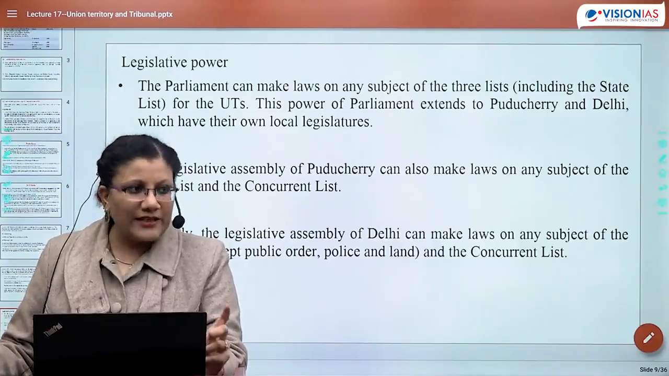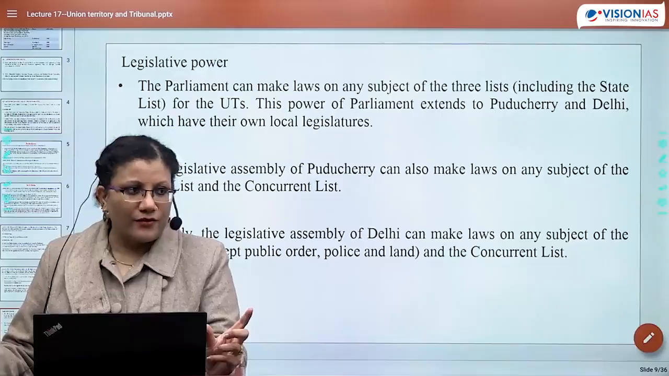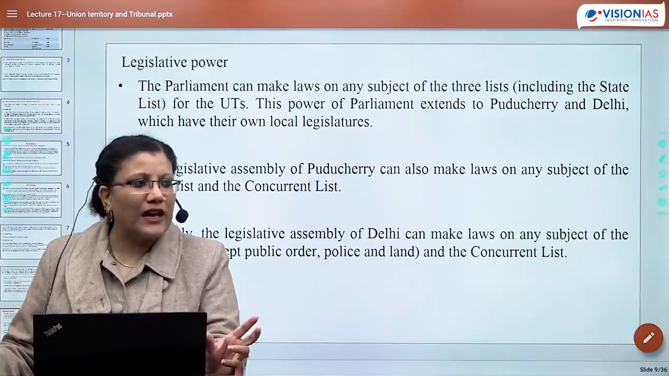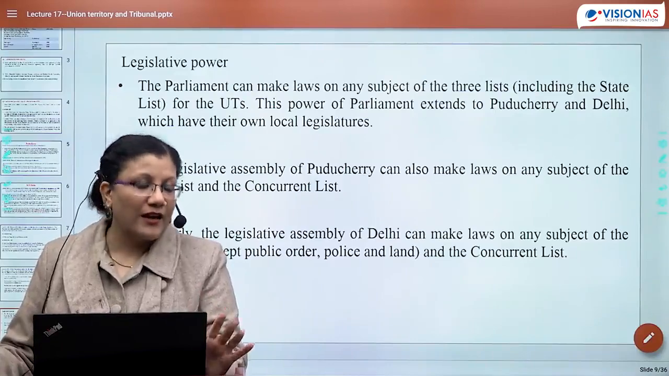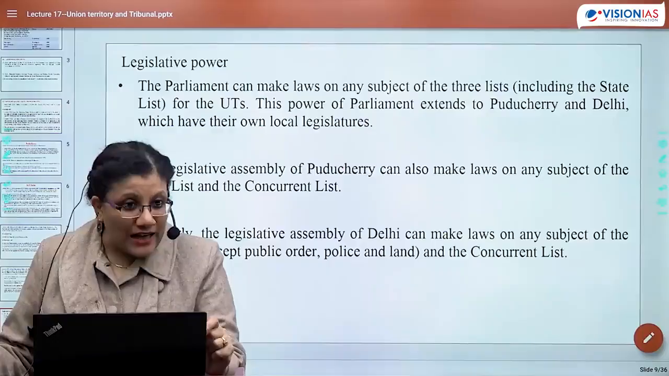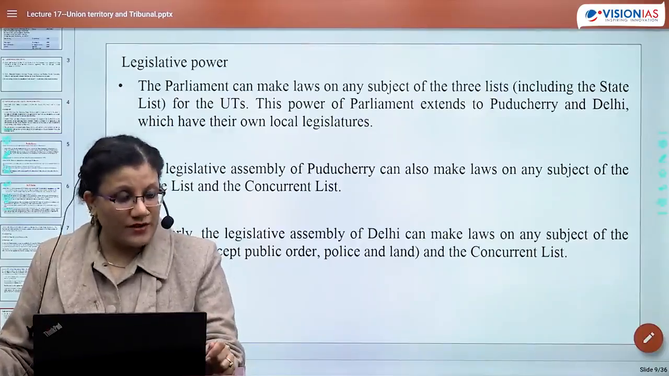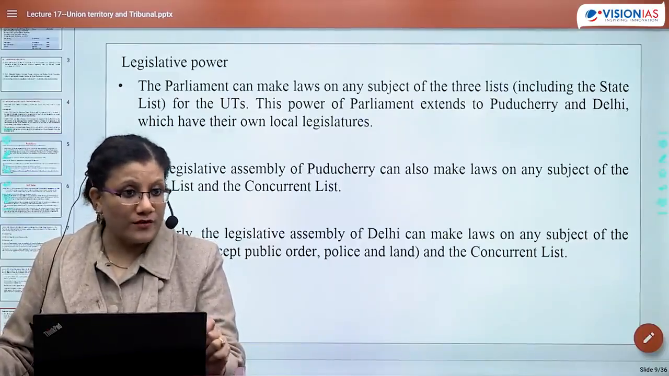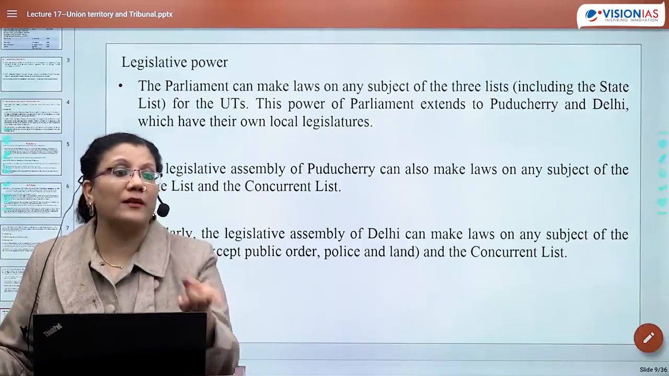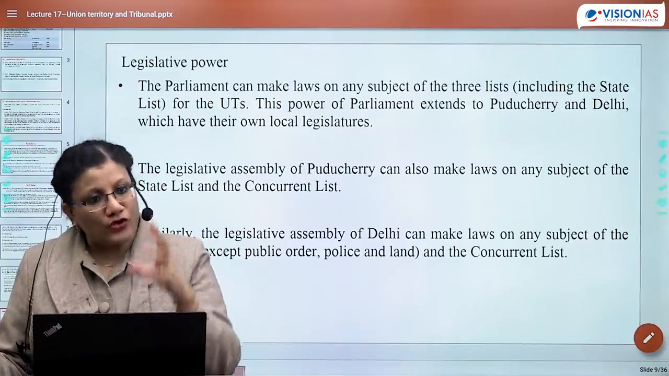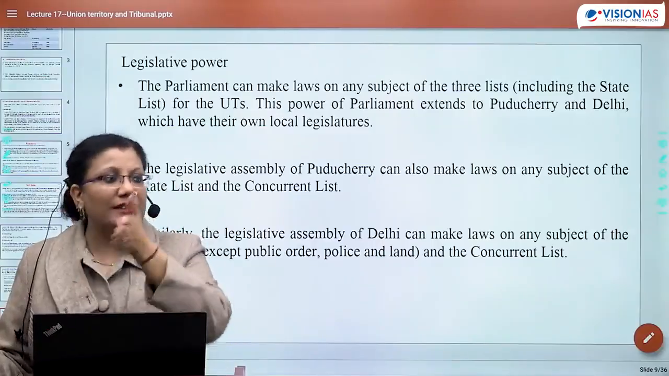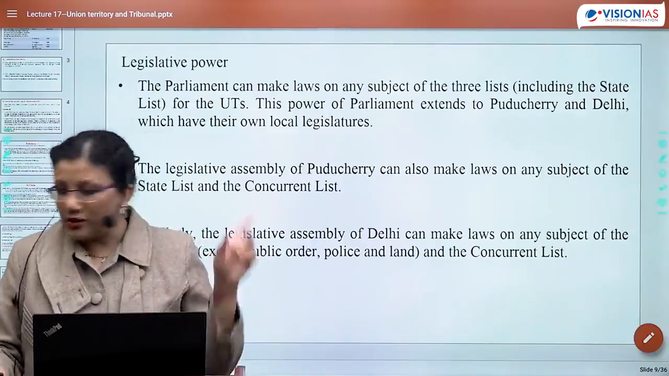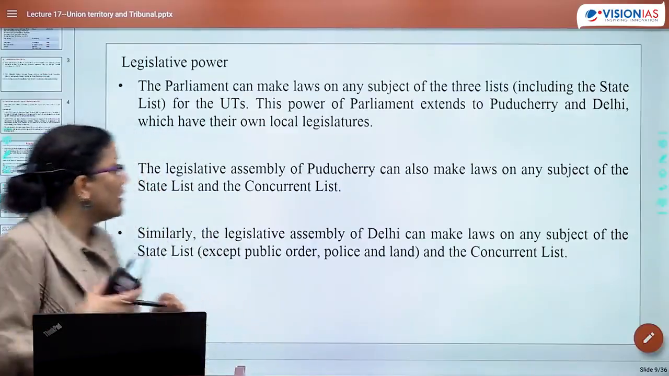If we take a core state subject, like health. Yesterday we were discussing, when we were doing PRIs, there was confusion on delineation of functions. So as far as health in UTs is concerned, the UT is not going to make laws. Who is going to make law? Union Parliament is going to make law. That is, for those subjects which are in the state list, in a UT the center will be making laws. So this is also a very nice question for your prelims.